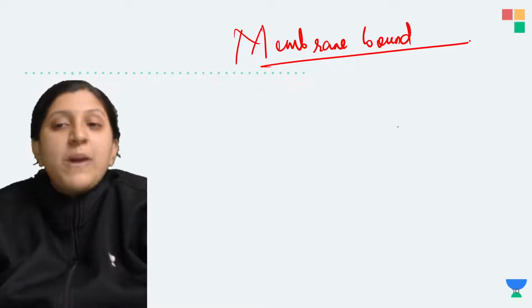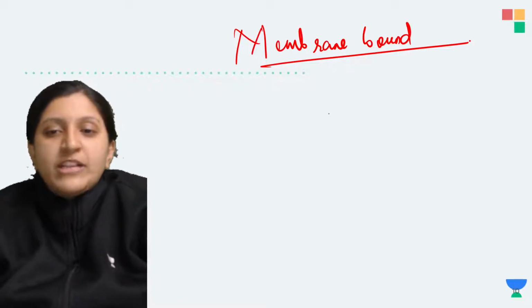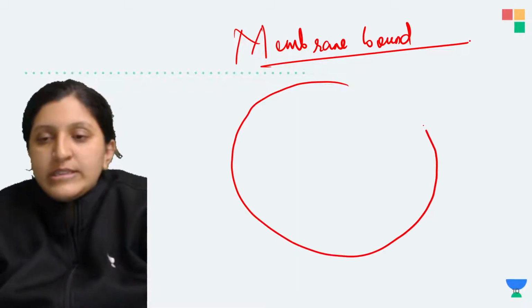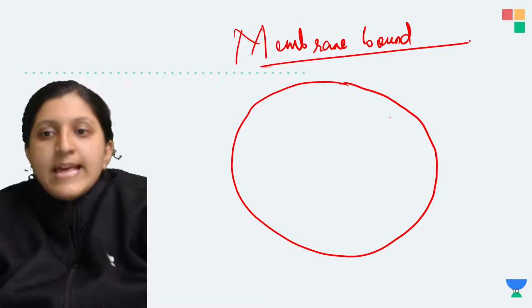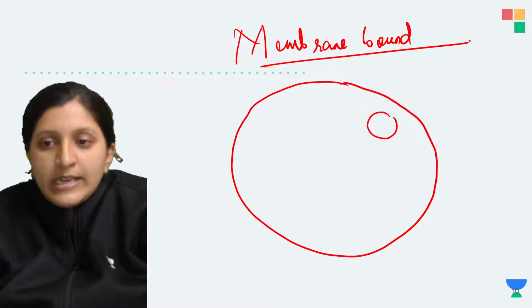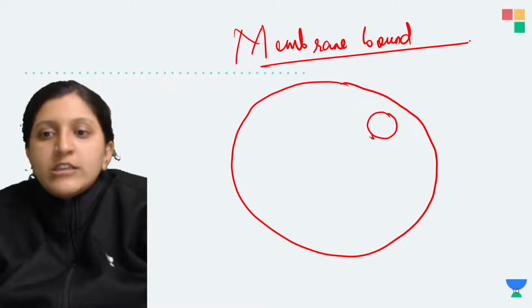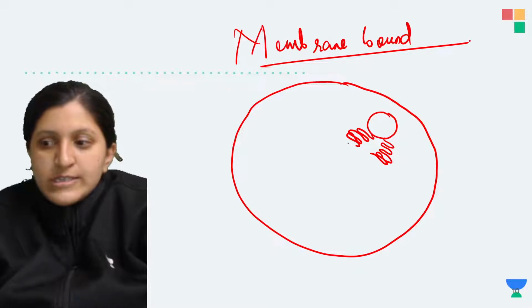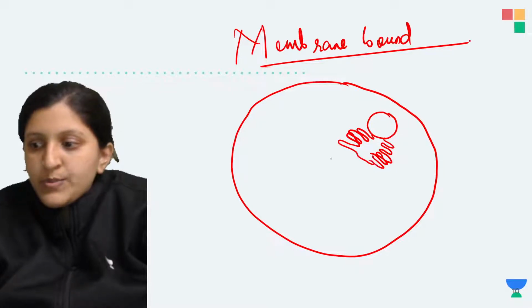Okay, so when we mention membrane bound organelles, you can see there is a cell. Let's say there is a nucleus here. In continuity with the nucleus you can find the endoplasmic reticulum. So this is going to be the endoplasmic reticulum.